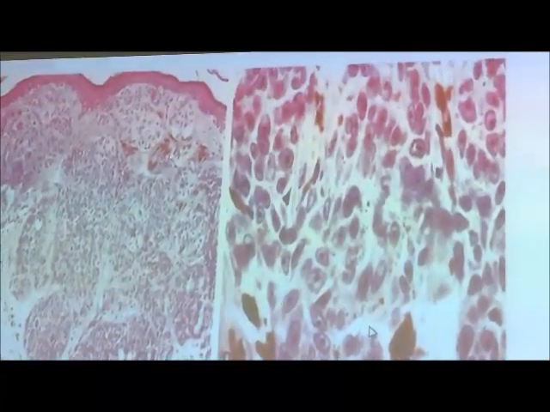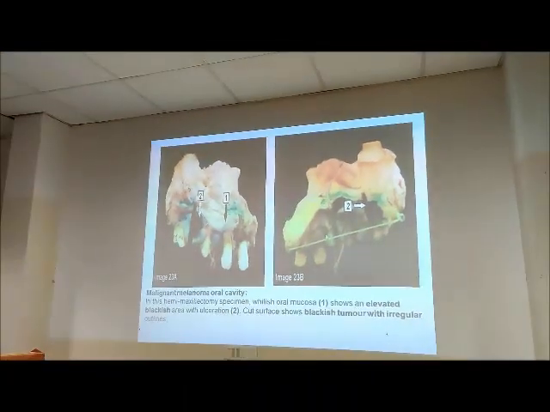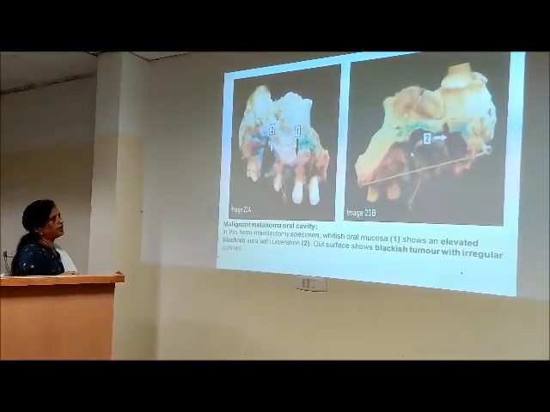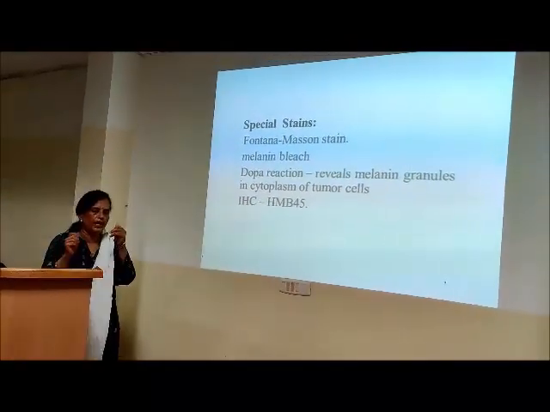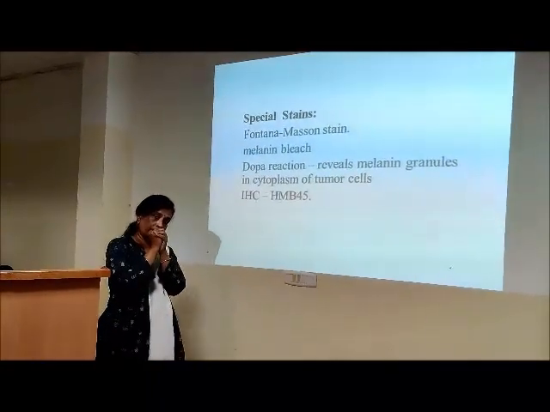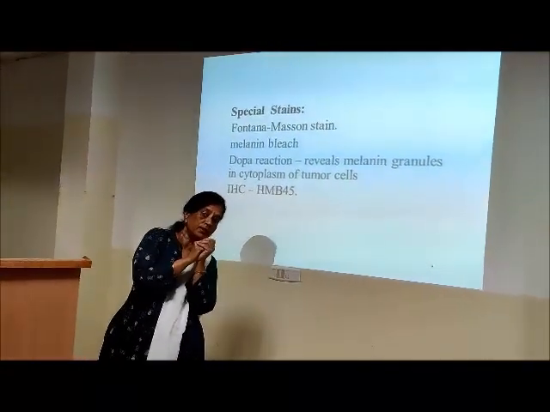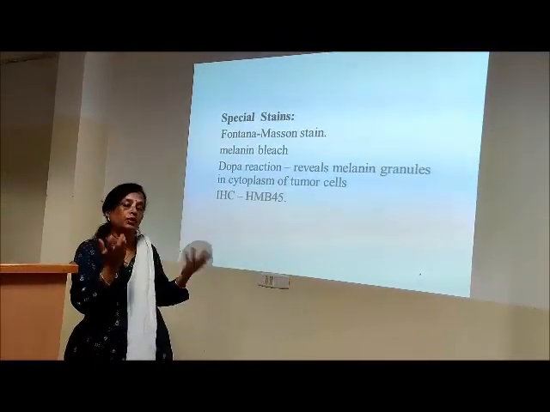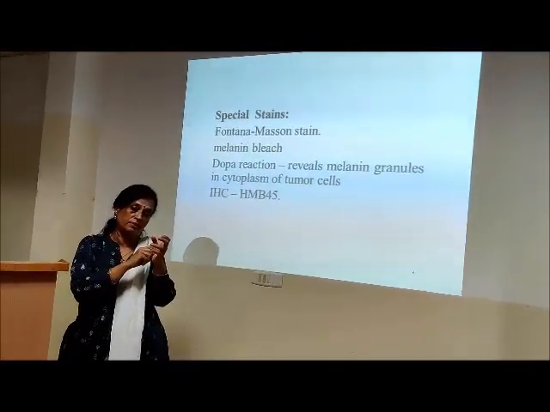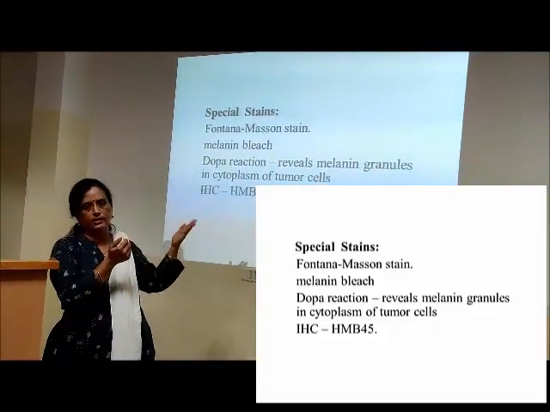High power. Yeah, this is oral cavity. Then how do we say that the brown black pigment what we are seeing is melanin? You may question. You may say it could be carbon, but we don't expect carbon in such a situation. Or could it be a tattoo pigment? No. It's a lesion we are seeing. It's a tumor where this pigment is present.